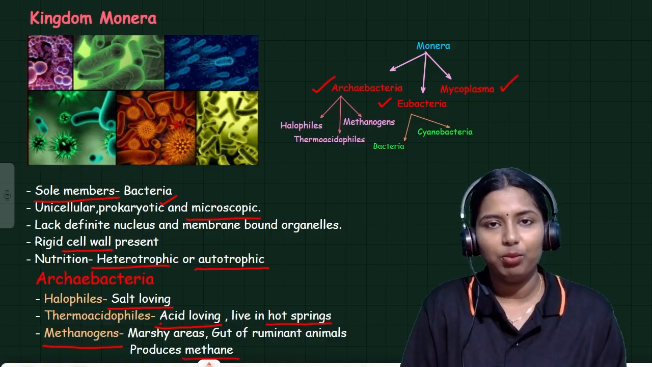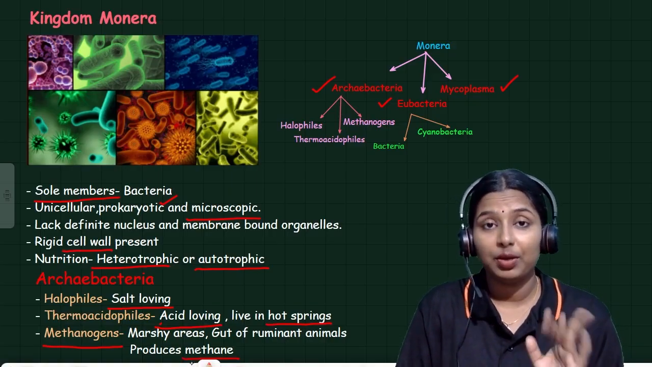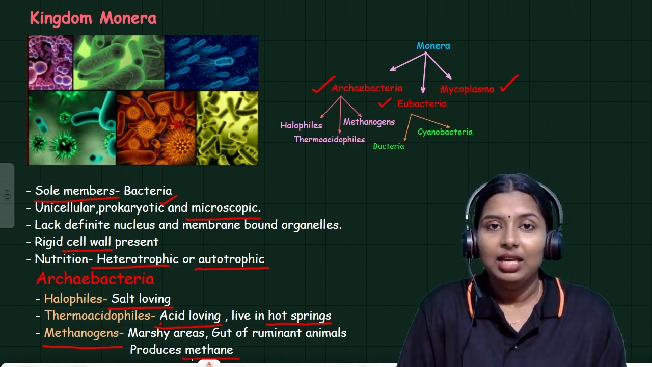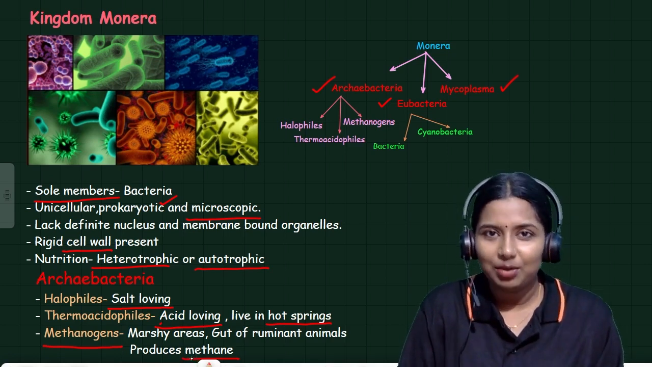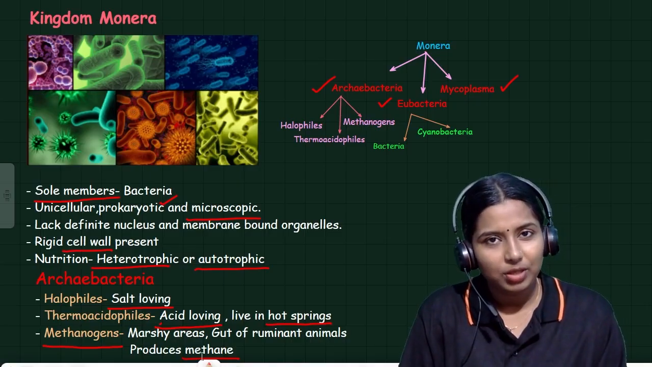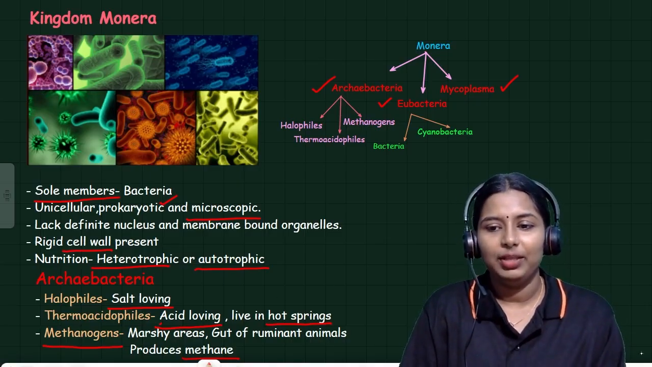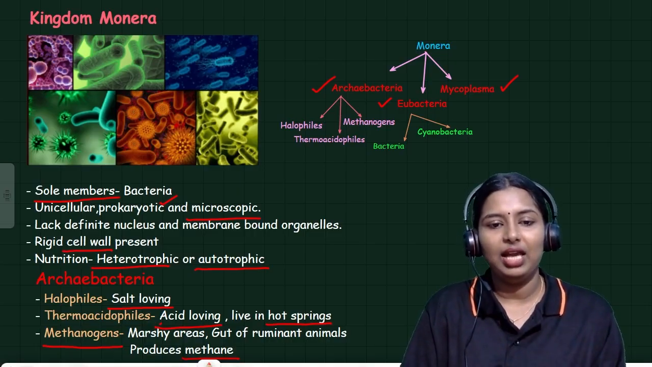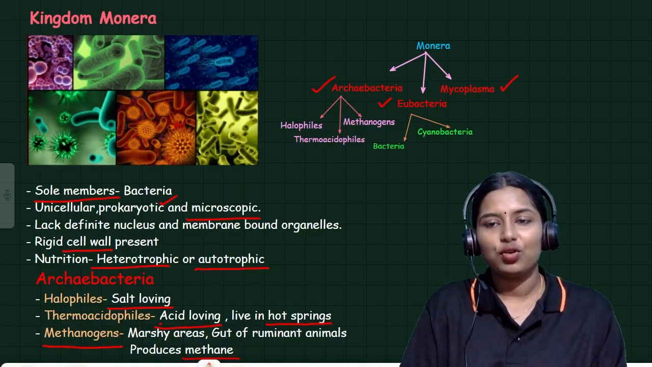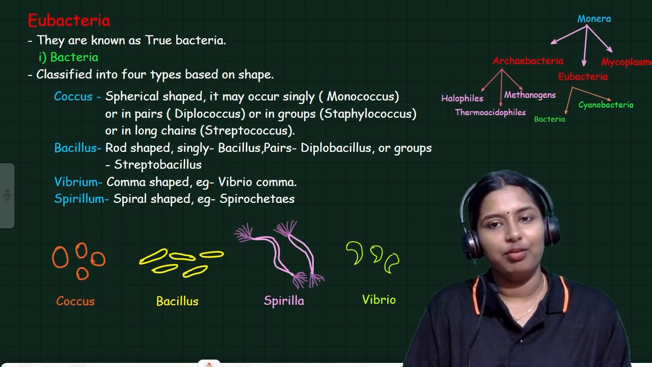So in Kingdom Monera, there is a kind of bacteria called Archaebacteria. It is a primitive or ancient kind of bacteria. Again, it is classified into halophile, thermoacidophile and methanogen. Halophiles are salt-loving; thermoacidophiles are acid-loving and live in hot springs. Methanogens are methane-producing bacteria and live in marshy areas and the gut of ruminant animals like cow and buffalo.